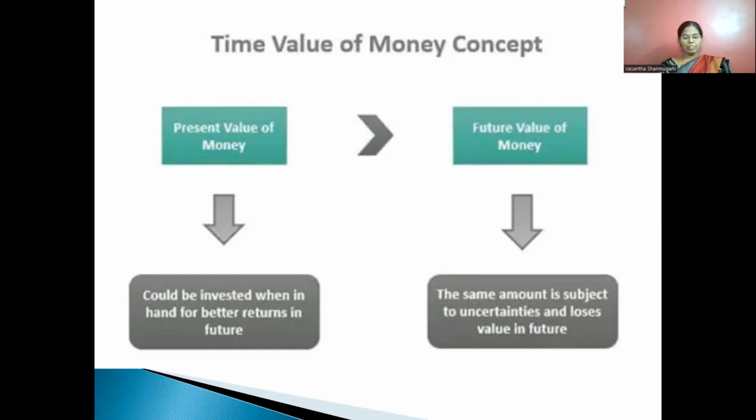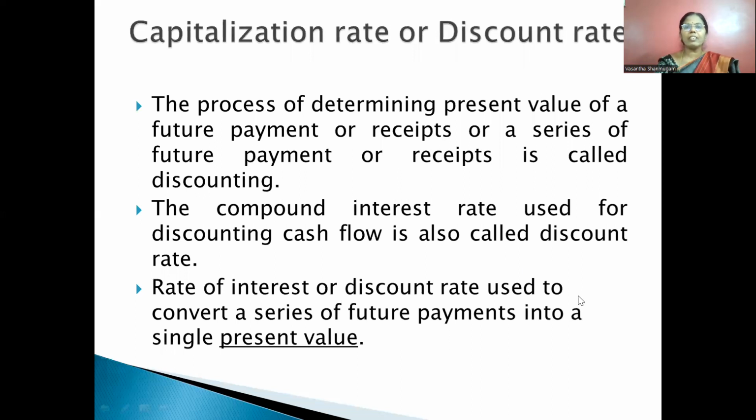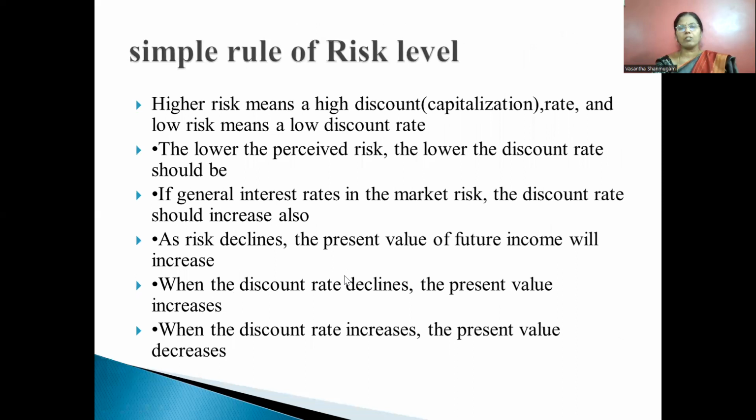The lower the perceived risk, the lower the discount rate should be. So this is about the discount rate. Next thing, here the discount rate is otherwise called a capitalization rate. In simple terms, the process of determining the present value of future payments or receipts, or a series of future payments or receipts, is called discounting. Discounting, in simple terms, is the rate at which the money is discounted. That is called discounting.